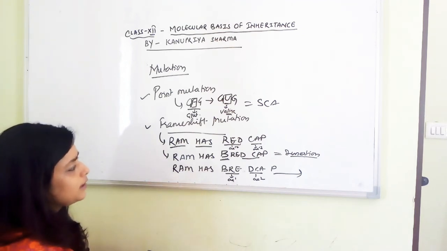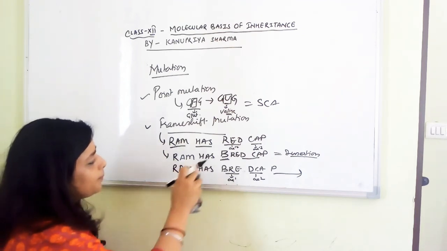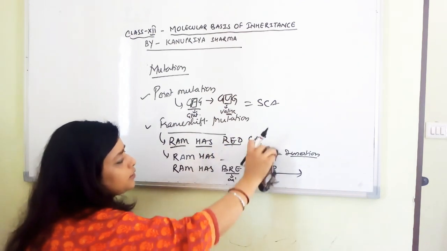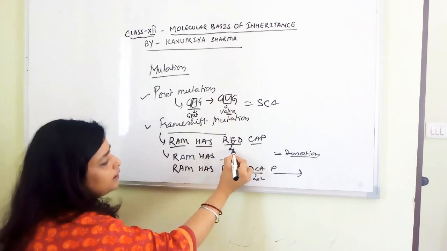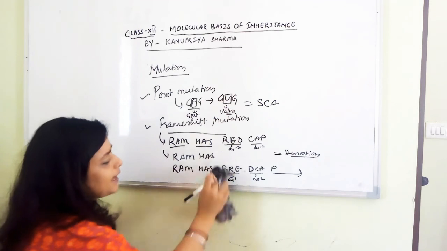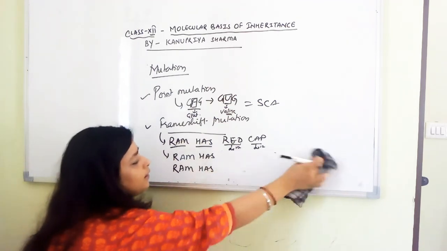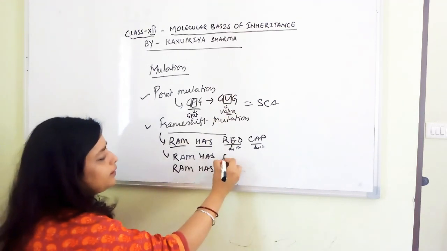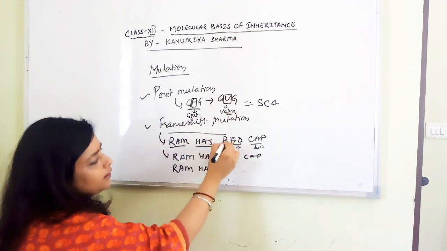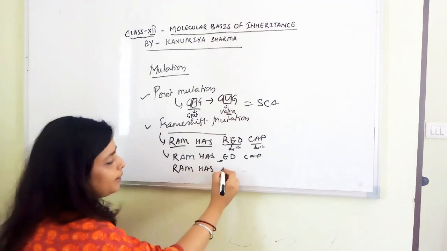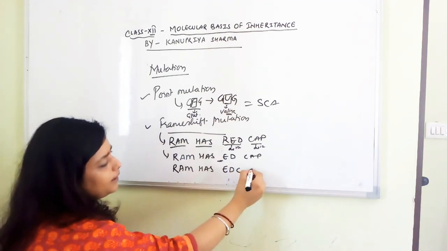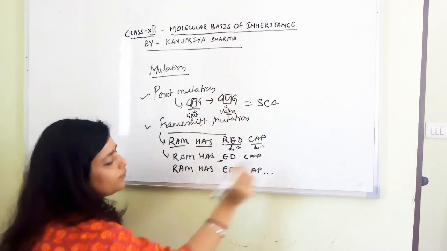This is about insertion. Now let's take an example of deletion. So amino acid 17 and this is amino acid number 12, right? So what I am doing is I am just deleting one letter. So I am doing EDCAP. So I removed what? Red R from here. So what happened? Now the frame will be EDC and AP and whatever it will be.